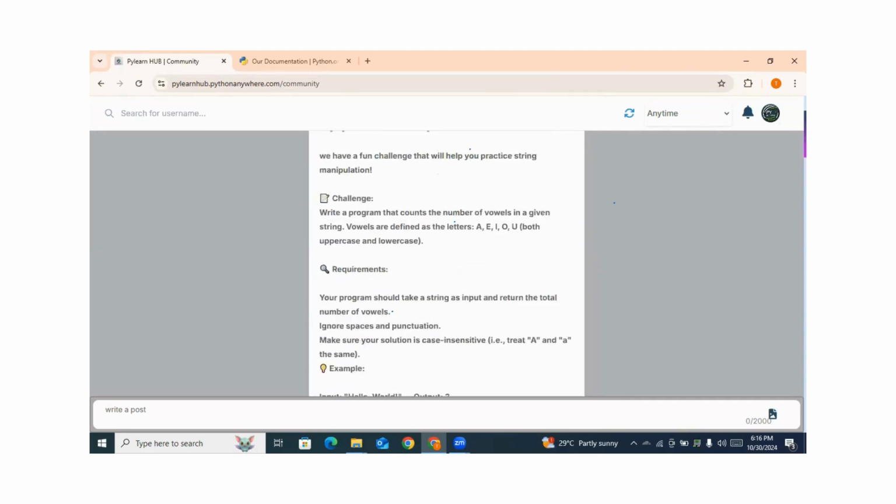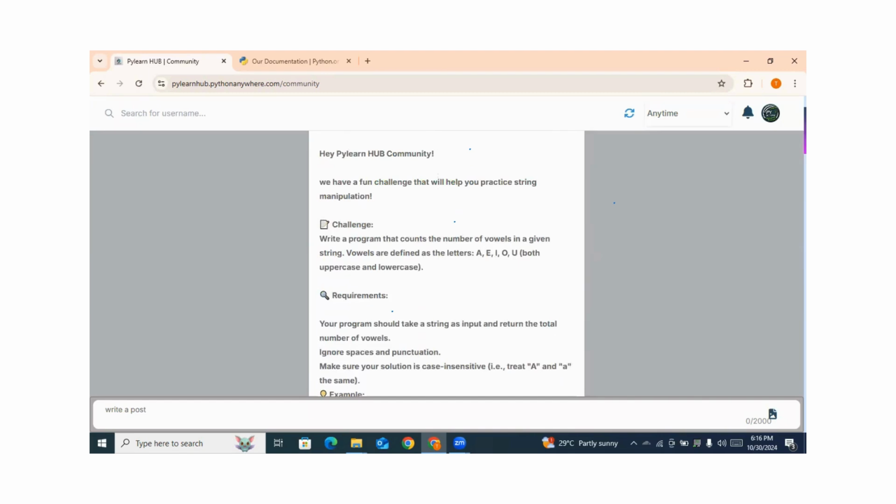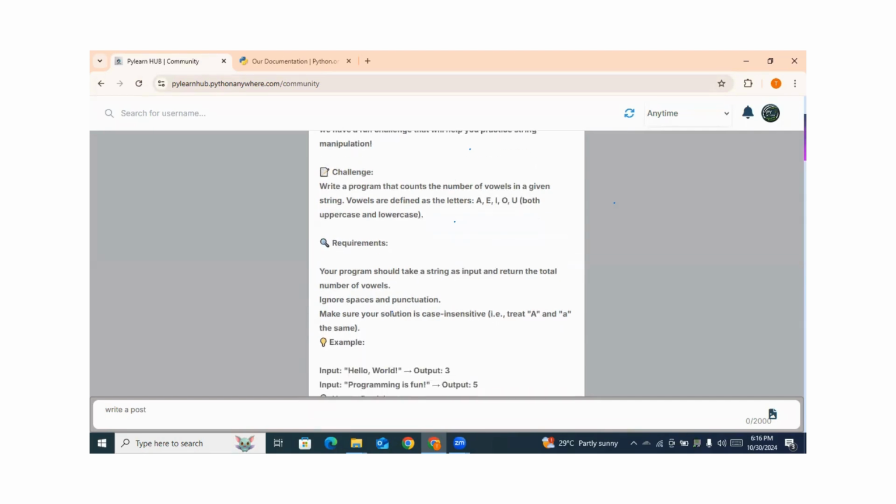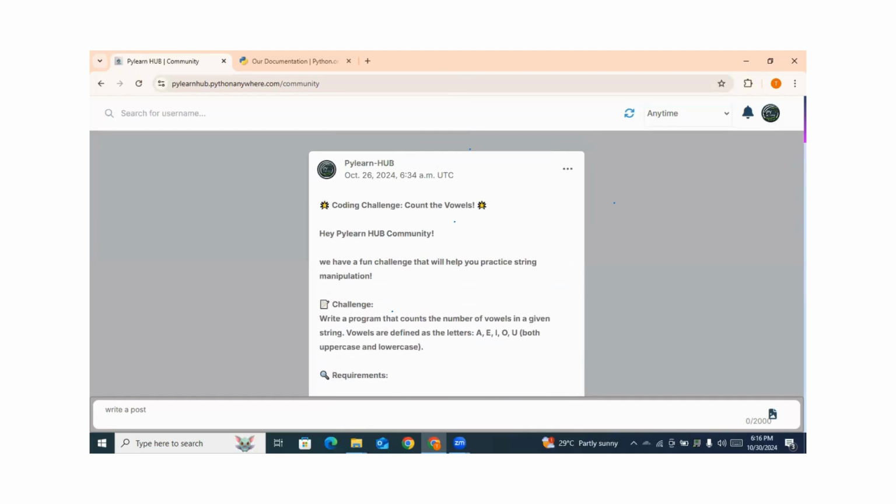Now we have a challenge game here. Write a program that counts the number of vowels in a given string. Vowels are defined as the letters A, E, I, O, U, both uppercase and lowercase. The requirement: your program should take a string as input and return the total number of vowels. Ignore spaces and punctuation. Make sure your solution is case insensitive, capital letter A the same as small letter a. This is just a challenge game for the people in the community.